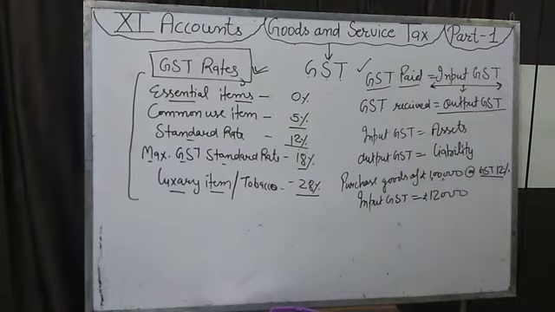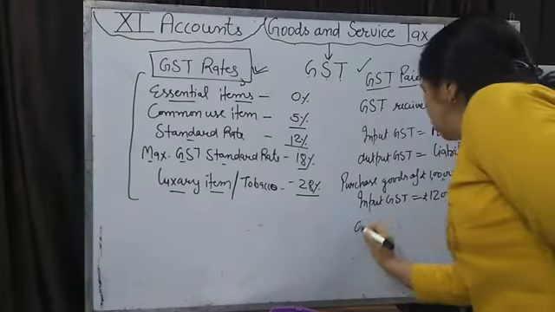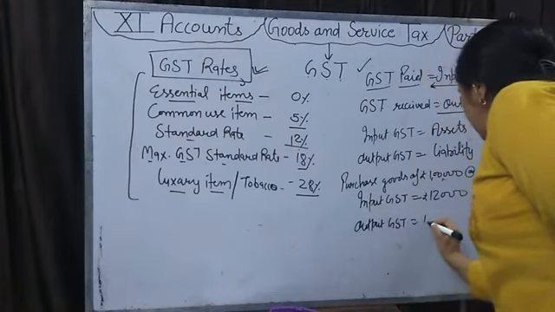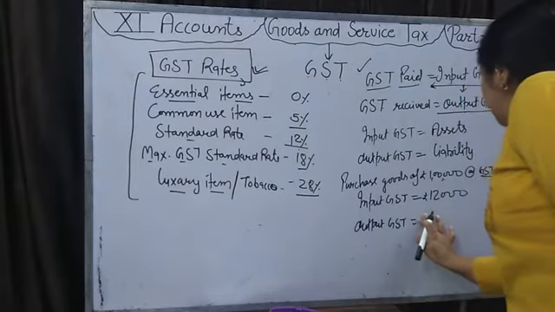Then the businessman sells these goods at a profit, for example for 1,25,000. Then the businessman collects GST on 1,25,000.